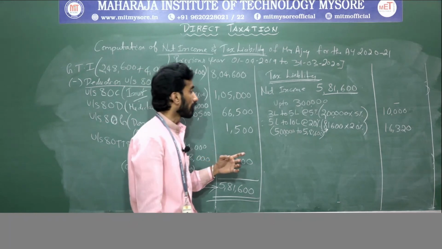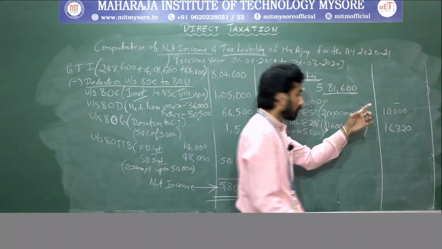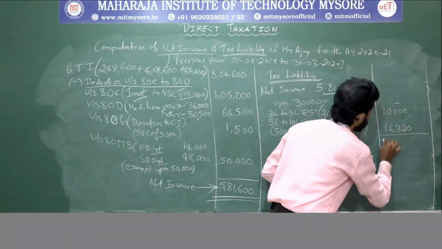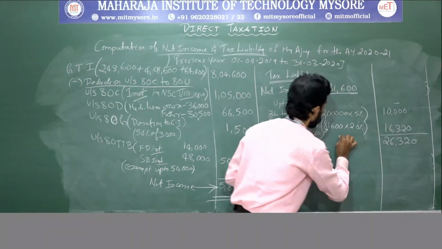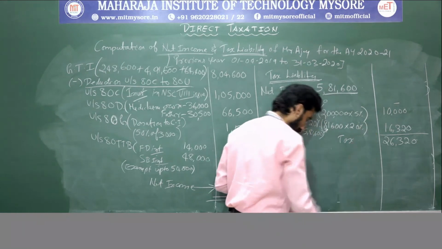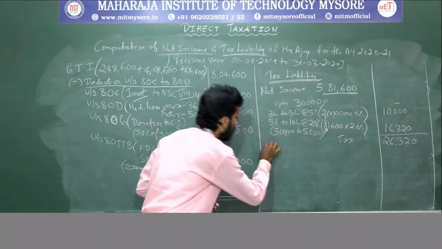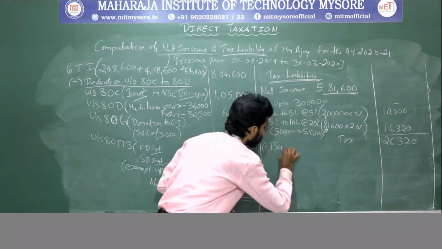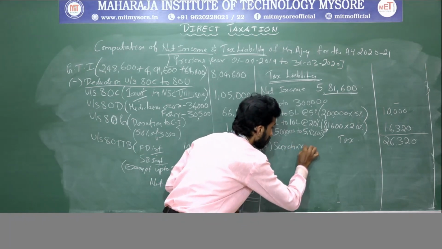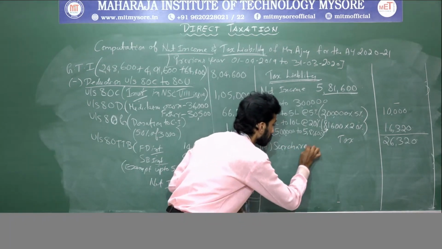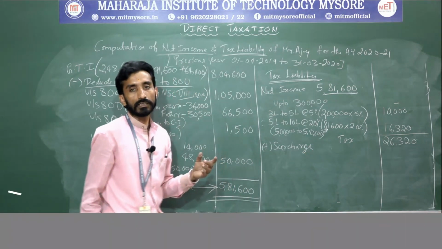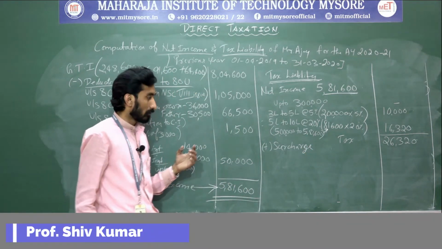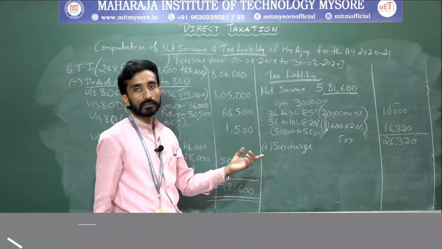So now we have calculated the tax. You have to sum it up. If you sum up, it will be 26,320. So this is said as tax, for which you need to add surcharge. Is it applicable here?